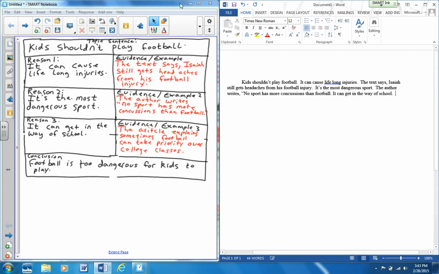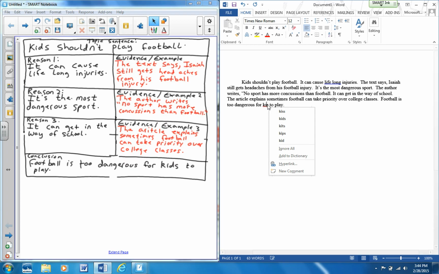Okay, now that was reason three, so we're going to go to evidence three. The article explains sometimes football can take priority over college classes. And the last thing we do is we put our concluding sentence in there. Football is too dangerous for kids to play. And we have a typo we need to fix.